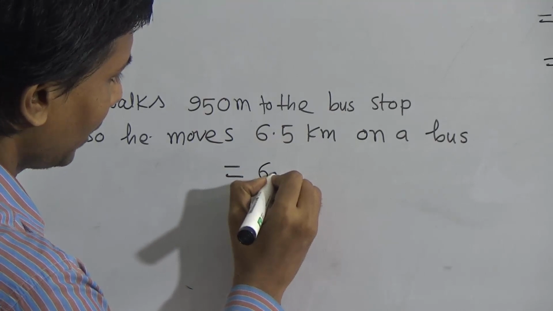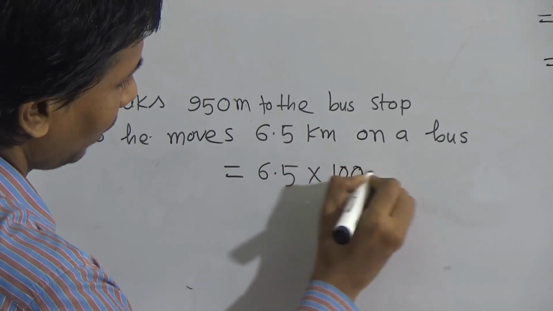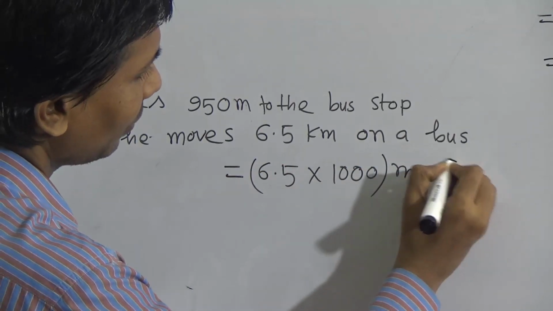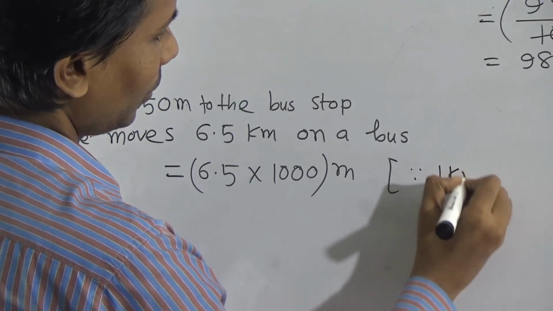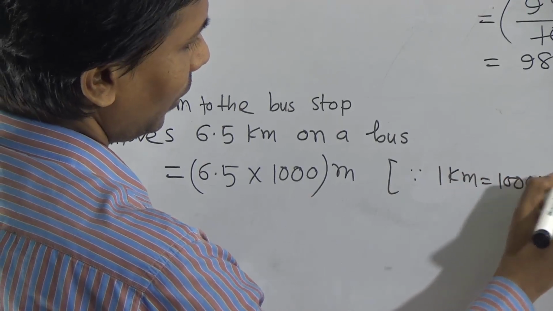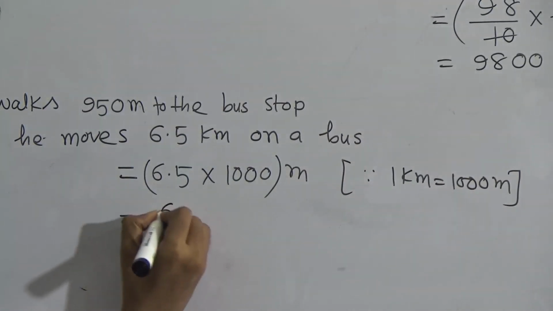Same case: 6.5 multiplied by 1000, and write meter here. You may give a clue here: 1 kilometer equals 1000 meter.